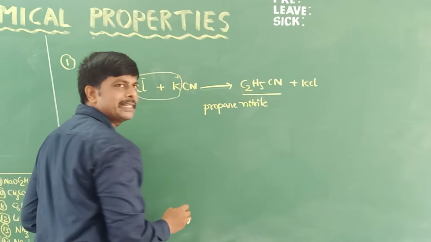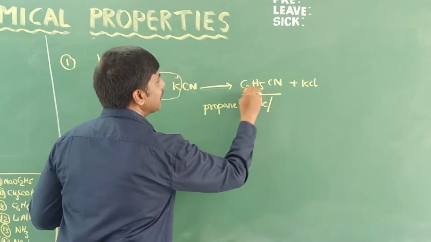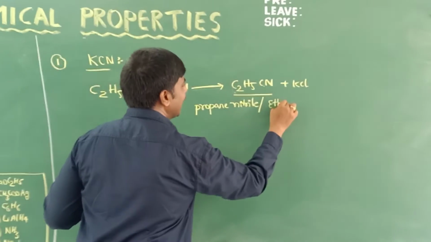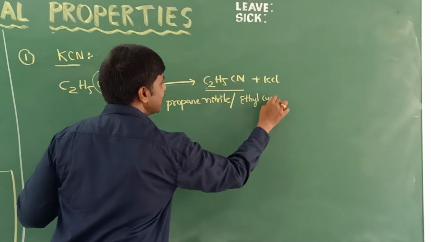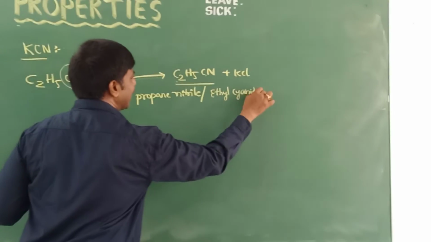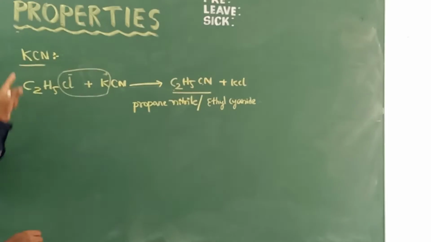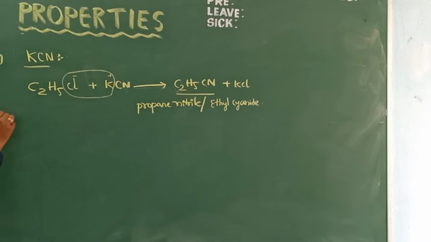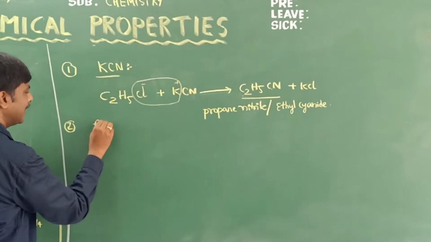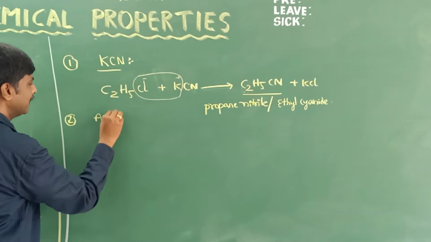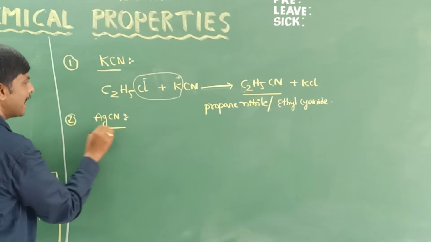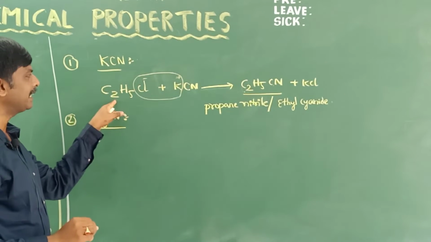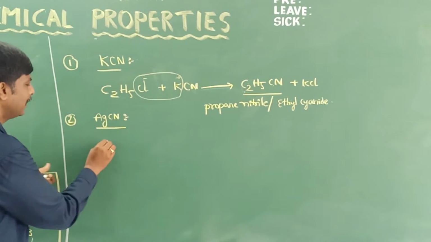nitrile is the IUPAC name, and ethyl cyanide is the common name. So that is the reaction with KCN. A similar type of compound will form with AgCN. Second property: what happens when chloroethane reacts with AgCN?